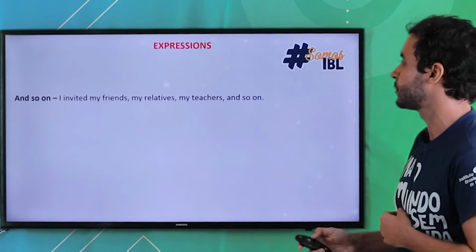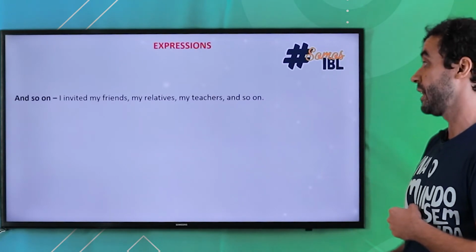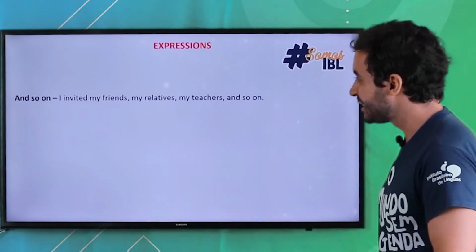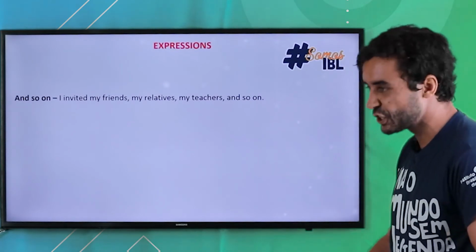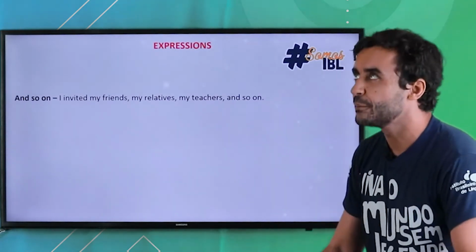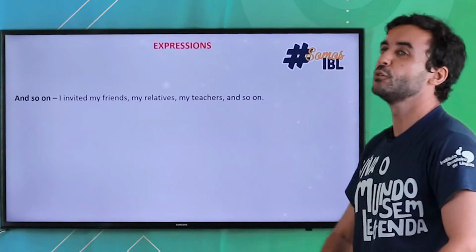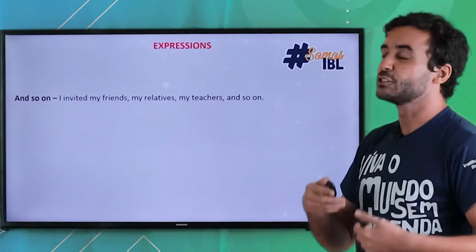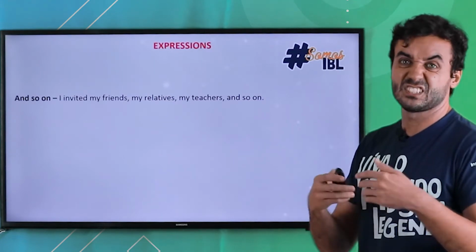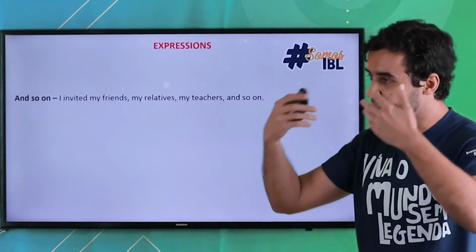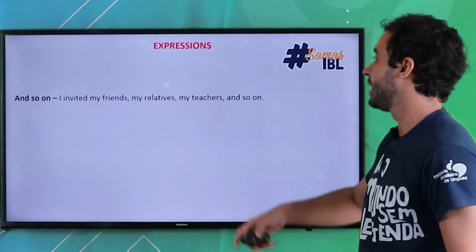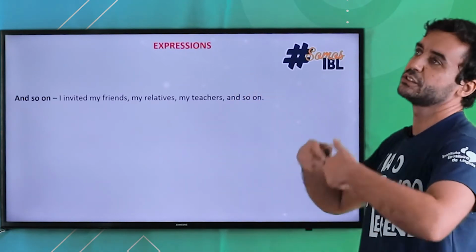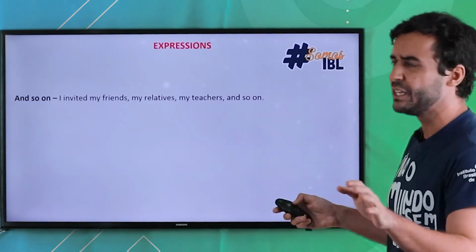What is the first expression we have? And so on, okay? I invited my friends, my relatives, my teacher, my pet, my neighbors, my friends from school, my friends from gym, and so on, and so on, okay? So, and so on, it works like etc. Something that keeps going, keeps going. I invited my relatives, my teacher, and so on, okay? That's it. Very easy to use.